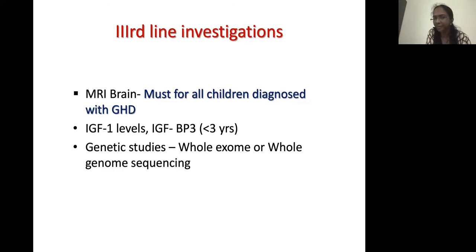But one can get a secondary growth hormone deficiency, especially in children with intracranial tumors like craniopharyngioma or any other tumors, post-op, radiation and things like that. In all these conditions, sometimes there could be an unrecognized pituitary tumor or a craniopharyngioma sitting there. So a child who is growing normally till 7 or 8 years, after that falters in growth. So when you have diagnosed a growth hormone deficiency, it's very important to rule out treatable intracranial pathologies. Then other investigations like insulin-like growth factor 1 levels can be done, as a support to the growth hormone.